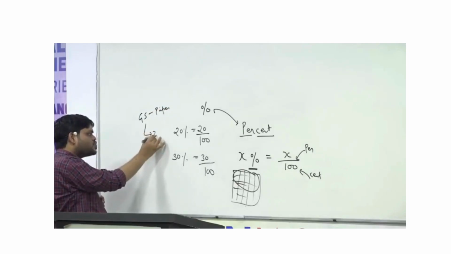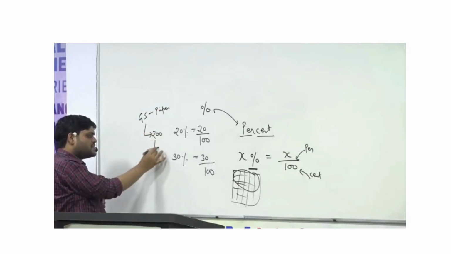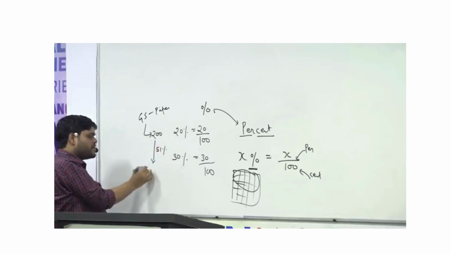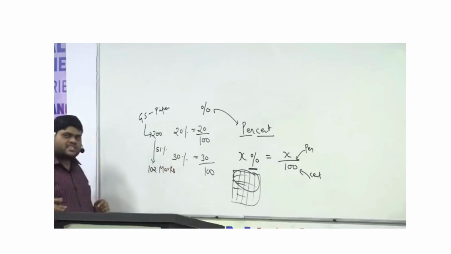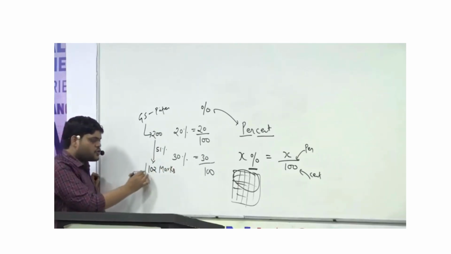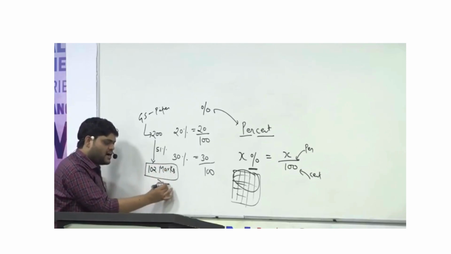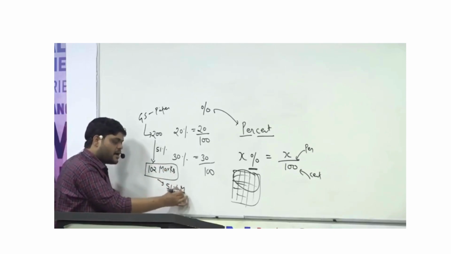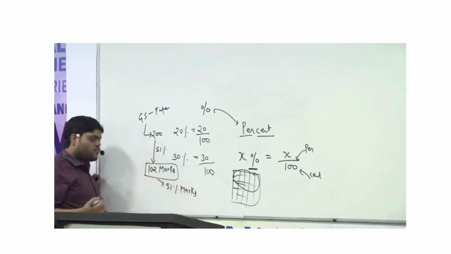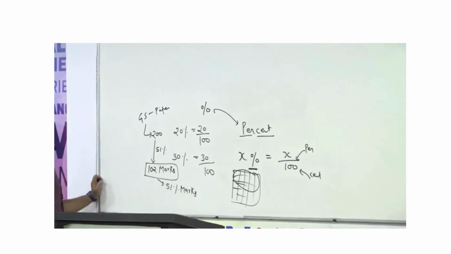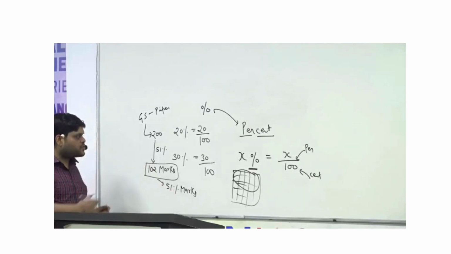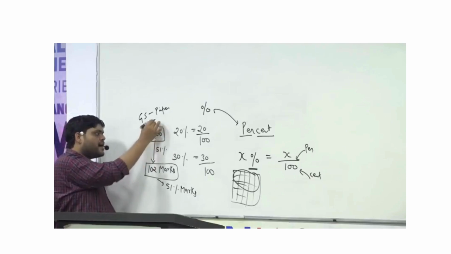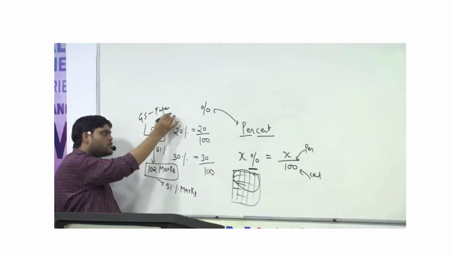total marks is 200. Out of this, the cutoff is 51%. That means 102 marks. So now try to understand: this 102 is representing the 51% marks, and this 51% is with respect to the total marks.